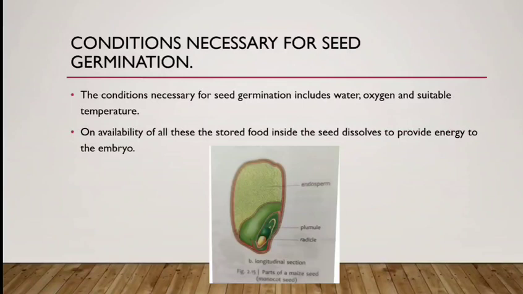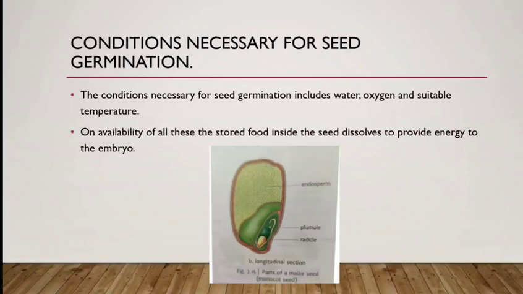Conditions necessary for seed germination. As I have already told you, what are the factors which are necessary or important for the growth of seed? They are water, oxygen, and suitable temperature. After sowing a seed inside the soil, you need to water it.